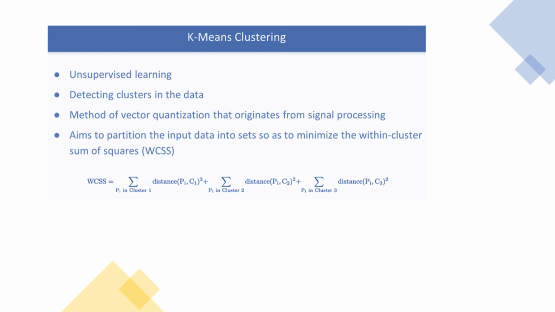We will see how we find the center of the cluster later, but for each cluster you sum up all the distances from all the data points in the cluster to the center of the cluster, square that, and basically you do that for every cluster and sum up those values. You are aiming to get the minimum value of the within cluster sum of squares. This will be clarified shortly, but for now it's important to remember that it is actually dividing the data into certain clusters, and with that we are creating our clustering algorithm.